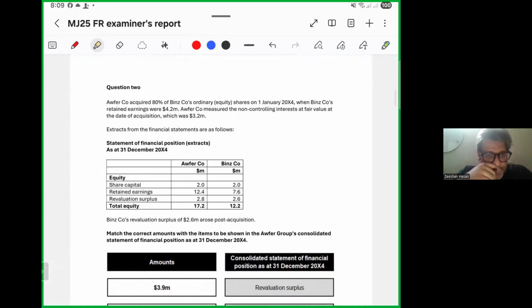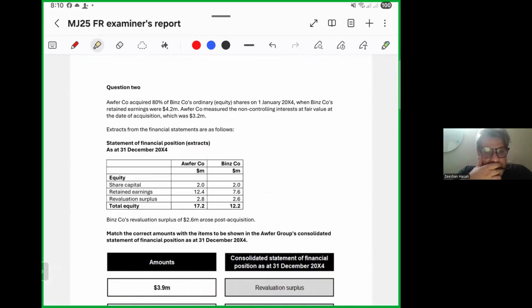Next, question two. Offer company acquired 80% of Bins company's ordinary equity shares on 1st January 20X4 when Bins company's retained earnings were $4.2 million. Offer company measured the non-controlling interest at fair value at the date of acquisition, which was $3.2 million.